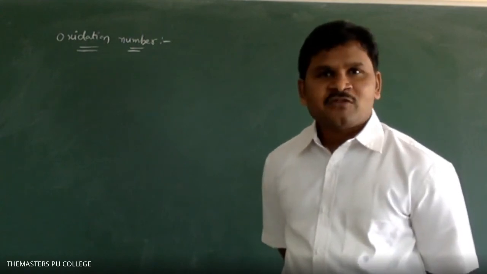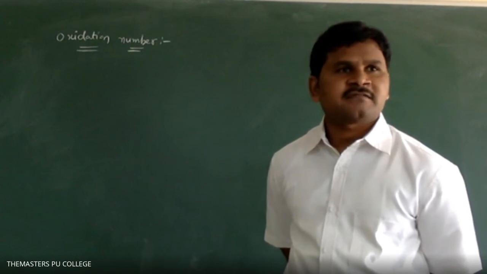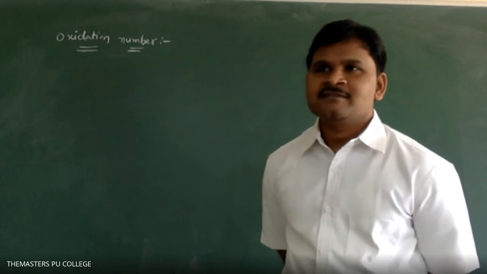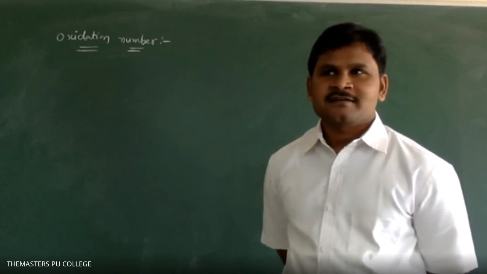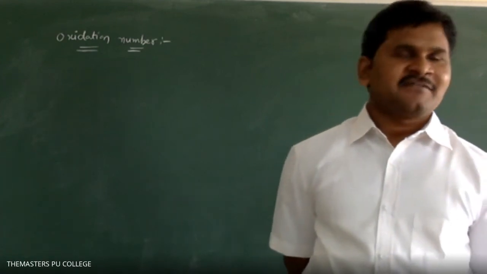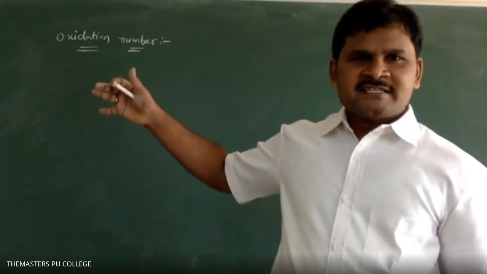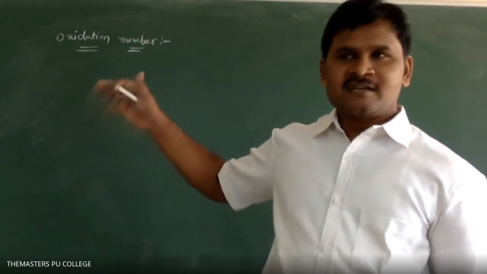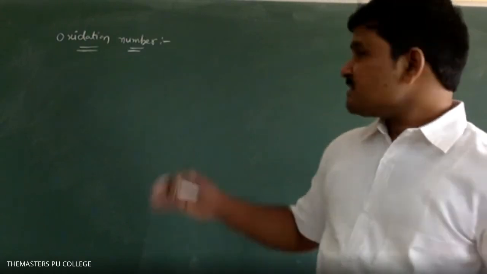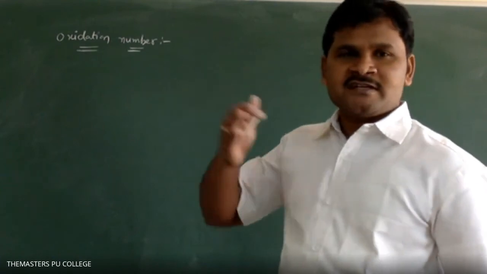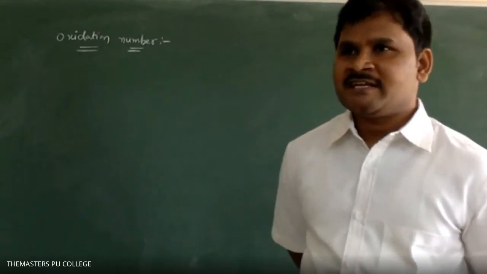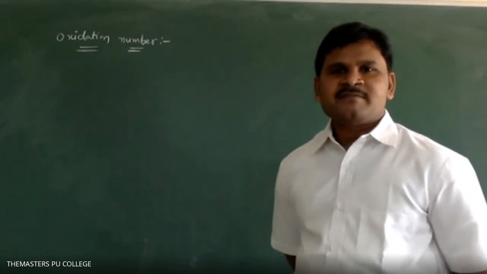Do you have any idea about oxidation number? Definition? Very simple. The first basic to understand the electrochemistry unit is oxidation numbers. Then almost all basics will be covered up to this unit, including what we discussed in the first 4 units. That means you can understand the remaining chemistry easily. Oxidation number means, please listen.